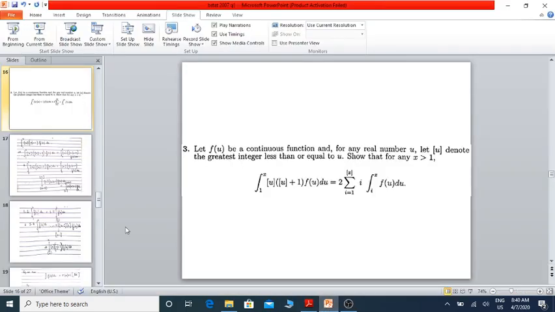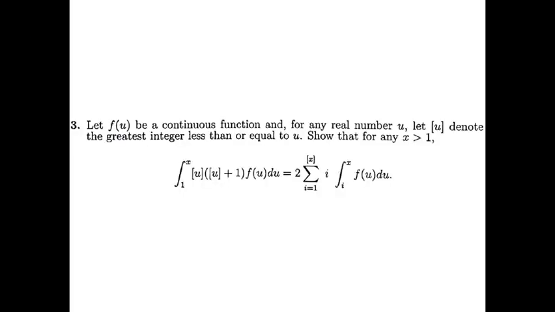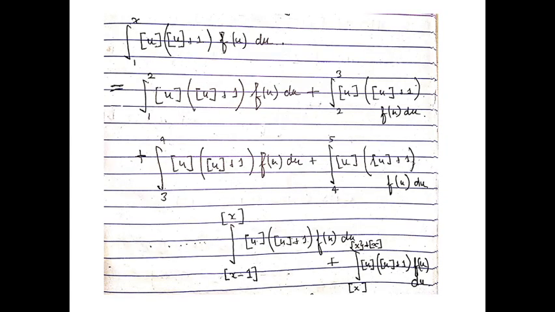So hello friends, again this was our question from BSTAT 2007. The solution to this question is as follows. See the question first. The question is this: LHS is the integration from 1 to x of the greatest integer function of u multiplied by the greatest integer function of u plus 1, f(u) du.